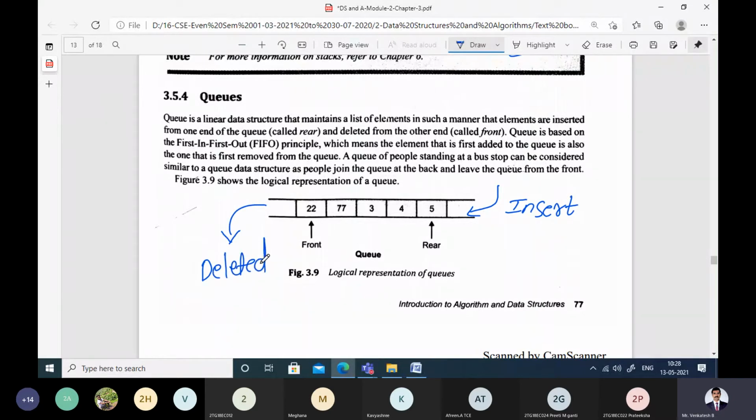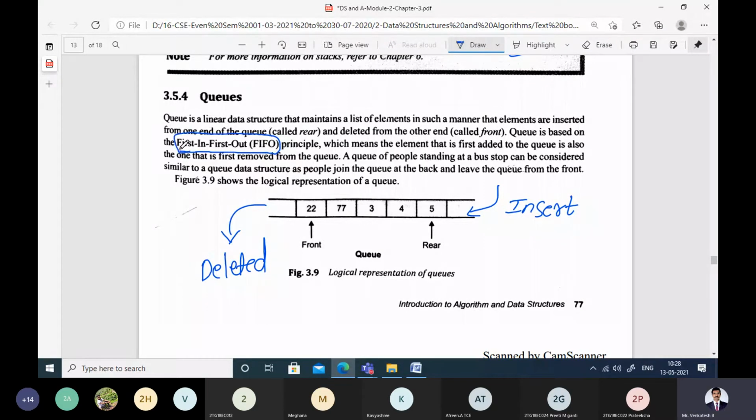Inserted from the rear end and deleted from the front end. You must have seen queues in our normal day-to-day life. Whenever there is a queue, the new person will come and stand at the end of the queue, whereas the person standing at the front of the queue will get the service first. That's why it is called first in first out, because queues will always be processed in the manner of the first in first out principle.